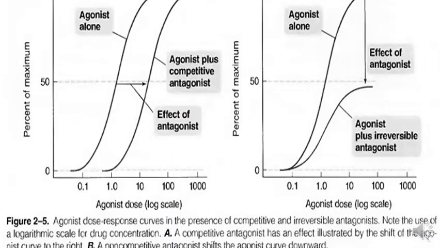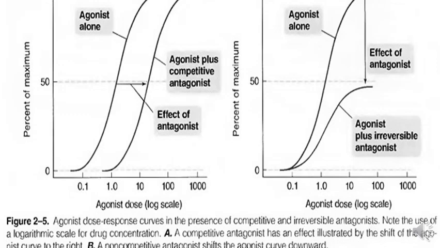This is the agonist dose response curve in the presence of competitive and non-competitive antagonism. In diagram A, you can see this curve shows the effect of agonist alone, and here you can see that due to the effect of antagonist, this curve has been shifted parallelly towards the right. But here you can see that the same response has been achieved.